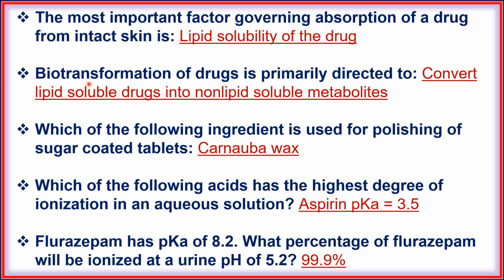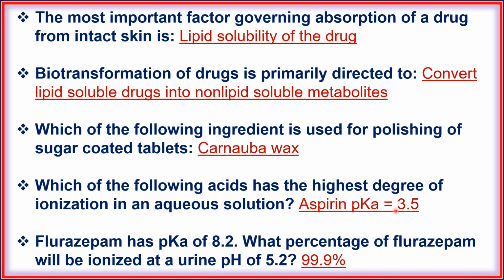Next, biotransformation of drug is primarily directed to convert lipid-soluble drug into non-lipid soluble metabolites. Next, which of the following ingredient is used for polishing of sugar-coated tablets? Carnauba wax.